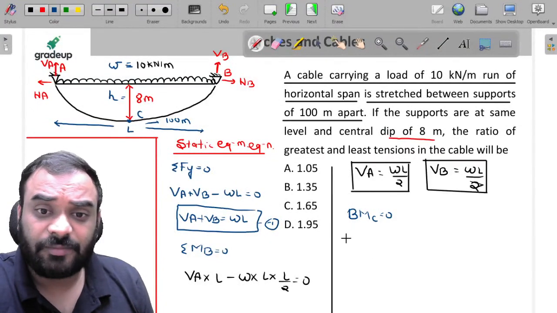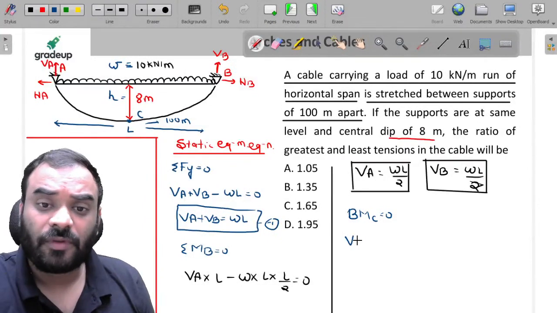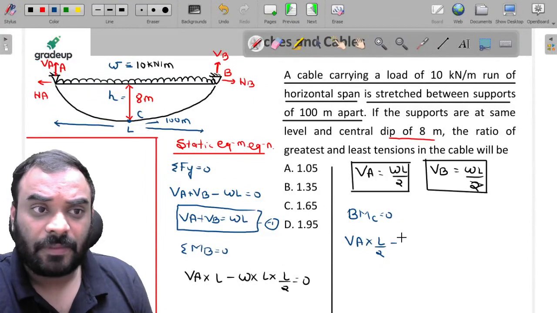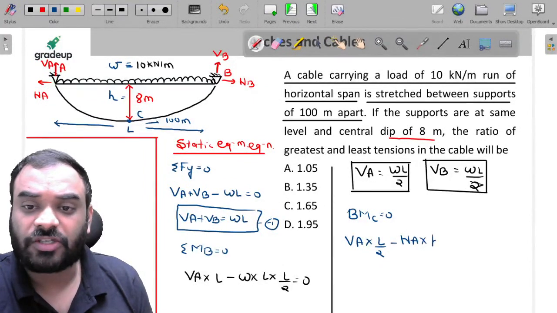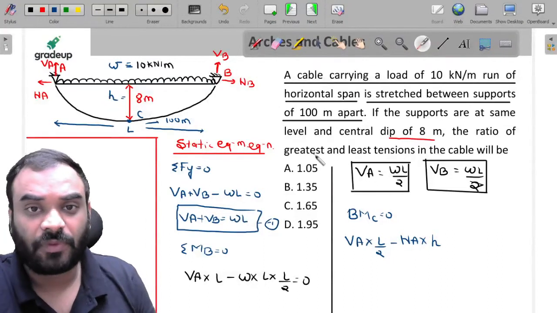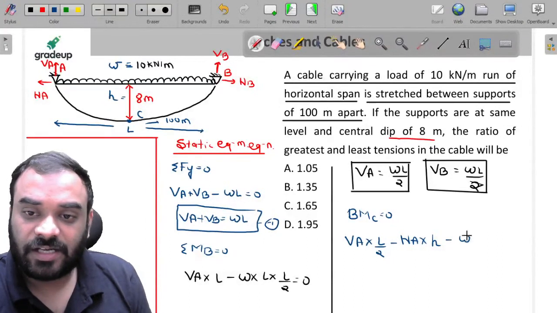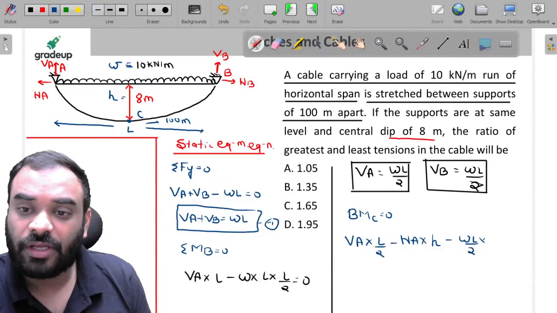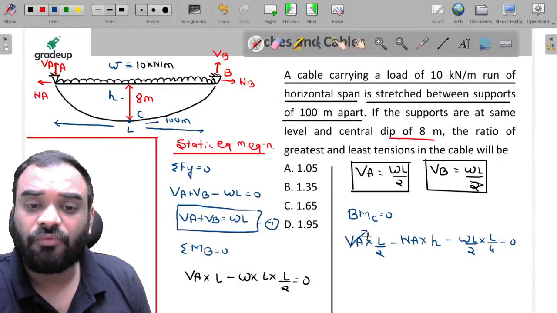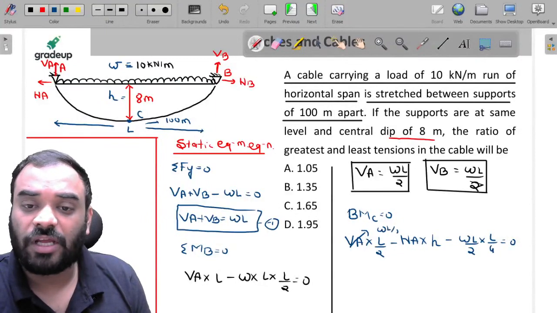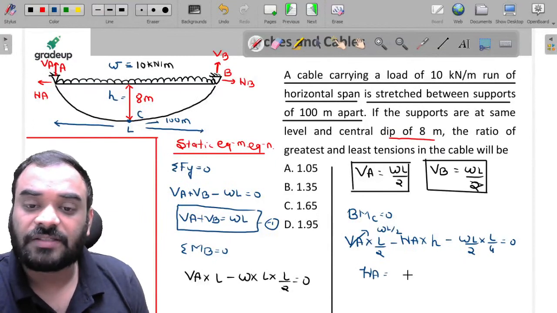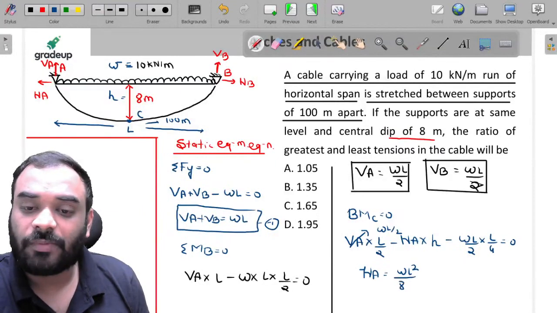So can I write it, my dear friends? Let us take the left portion. VA into L by 2 minus HA into H, where we are considering this value as H, minus W into L by 2 into L by 4, is equal to 0. Yes, sir. We know the value of VA, it is WL by 2. So just put it, my dear friends. You will get the value of HA, and it is nothing but WL square by 8H.